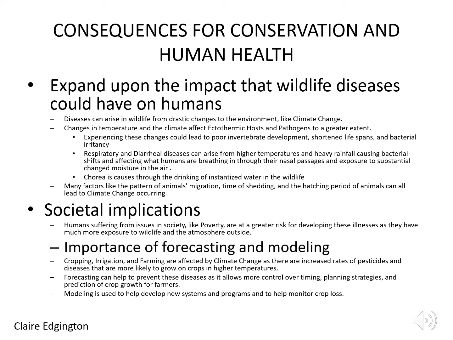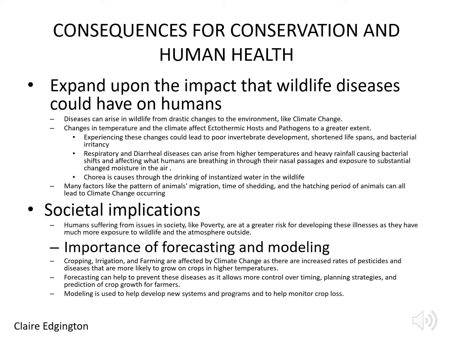Those in poverty are at a higher risk of developing one of these illnesses as they spend more time outside in the environment and are experiencing climate changes all the time. Cropping, irrigation, and farming is also another societal implication as pesticides and diseases are spreading to the crops. This is because many more crops can produce these factors in higher temperatures with substantial moisture.